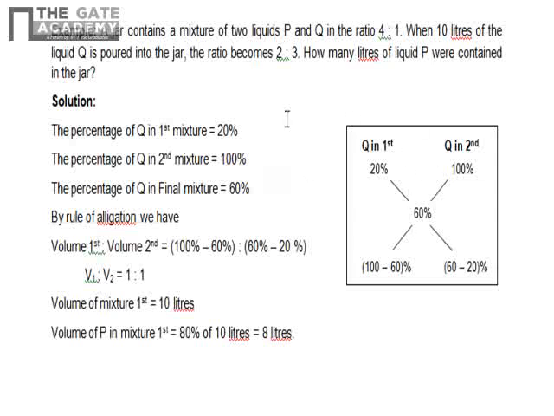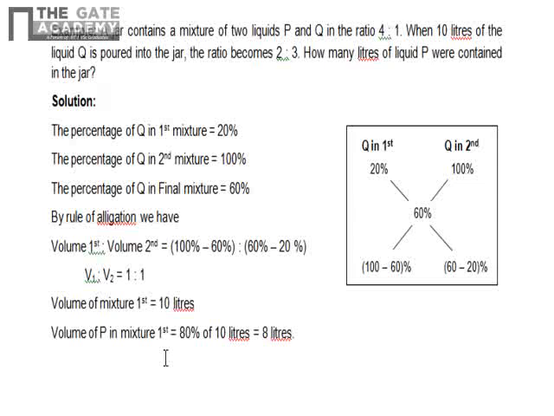So if you use the cross alligation method, 100 minus 60, that is 40, and 60 minus 20, that is 40. That means the ratio is 1:1. So volume of first is to volume of second is 1:1. The volume of the second mixture is equal to 10 liters, because the other mixture's volume was 10 liters.